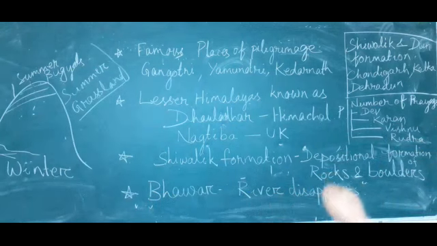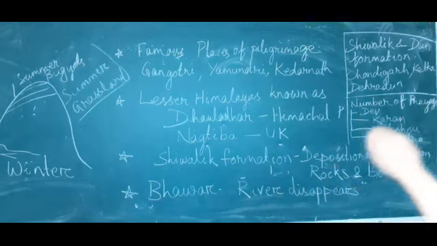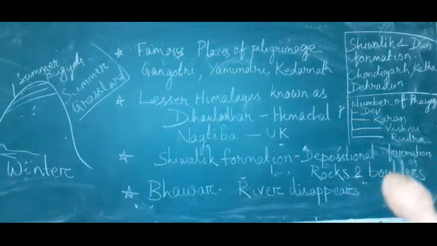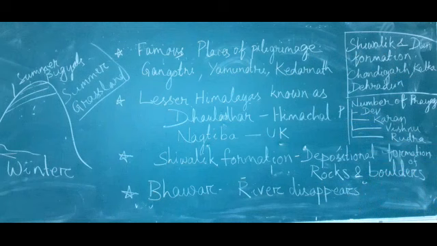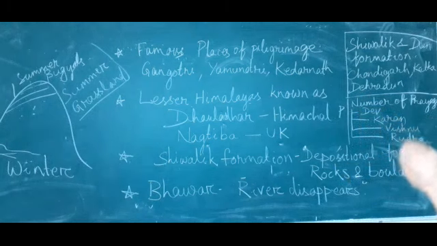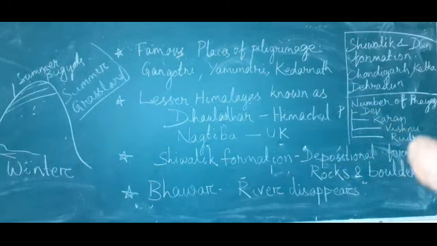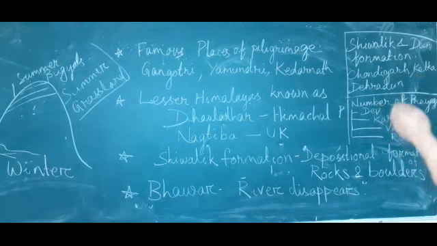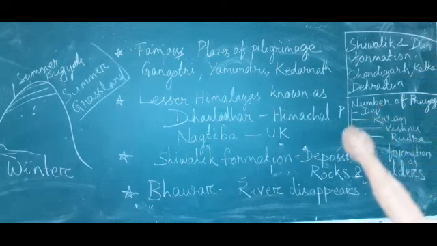Here one more thing: a number of prayags are found in this Himachal and Uttarakhand Himalaya. That is Dev Prayag, Karan Prayag, Vishnu Prayag and Rudra Prayag. These are the prayags we found in this Uttarakhand Himalaya.